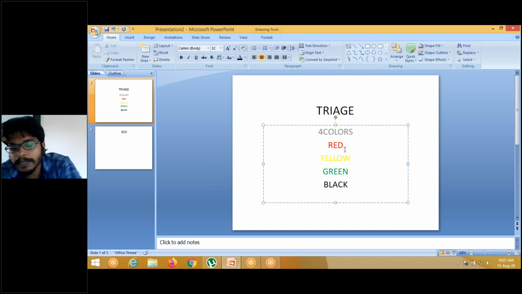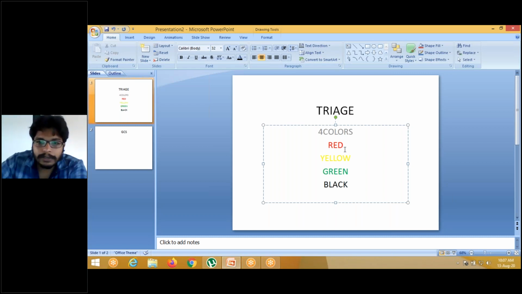During fifth sem, emergency posting will be there. In emergency posting, you have to use these two things for triaging and treating the patient. That's why I'm discussing these two topics.